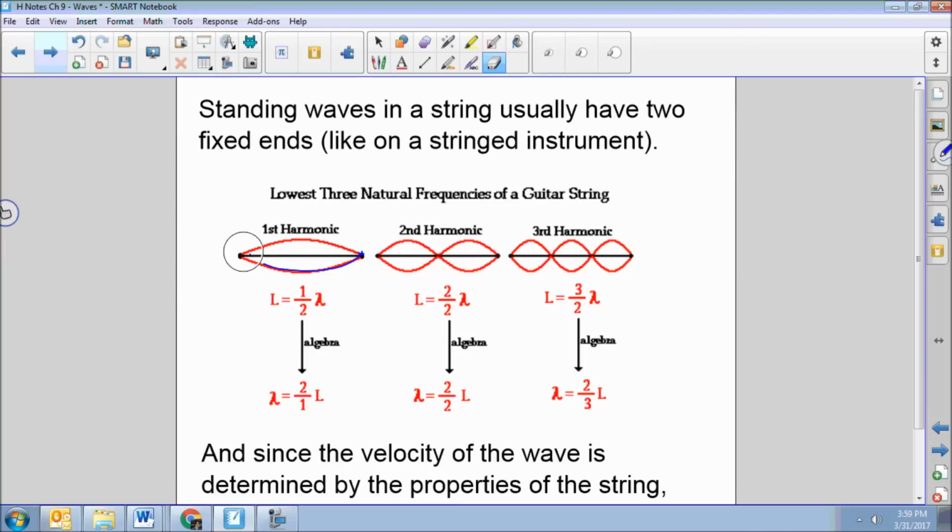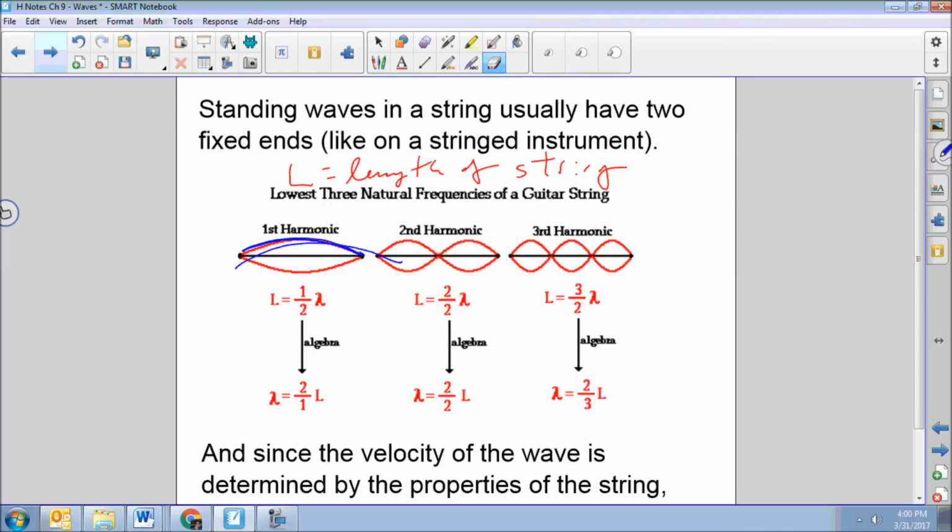Okay, so we're going to use the letter L to represent the length of the string, the length of whatever is vibrating, okay? So your first harmonic looks like this, and notice that this shape here, that's half of a wavelength, right? Like to get a full wavelength, I would need another bloop, right? Another little bit like that. It goes down and then back up again, right? Okay, so that's only half of a wavelength.